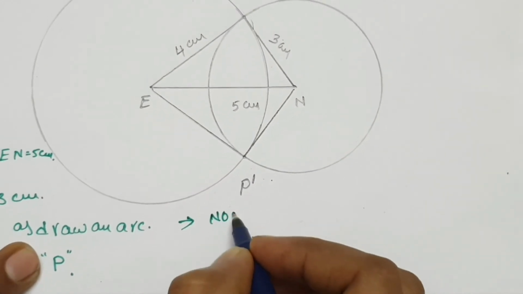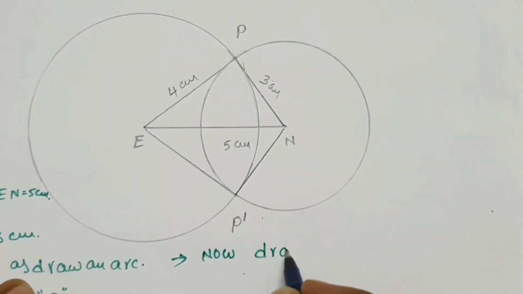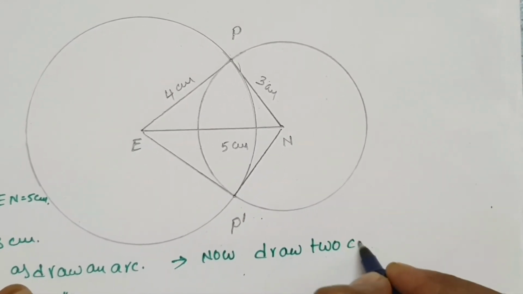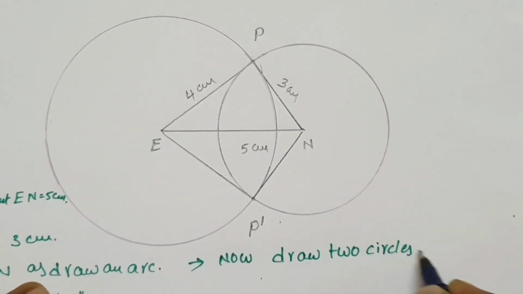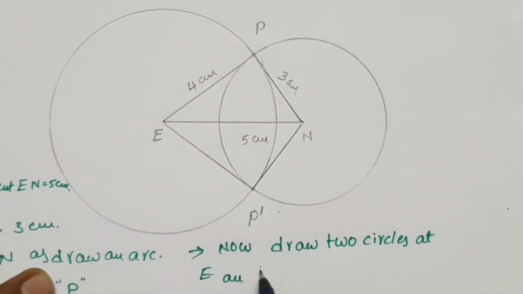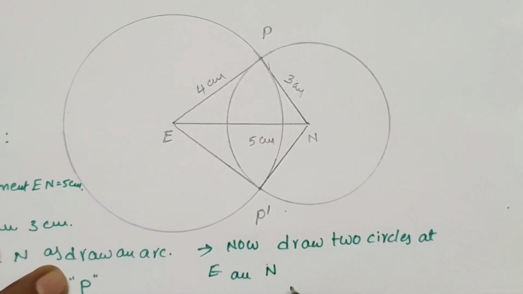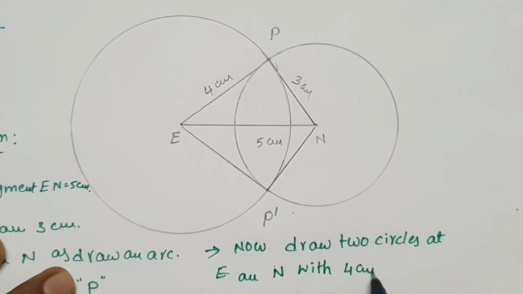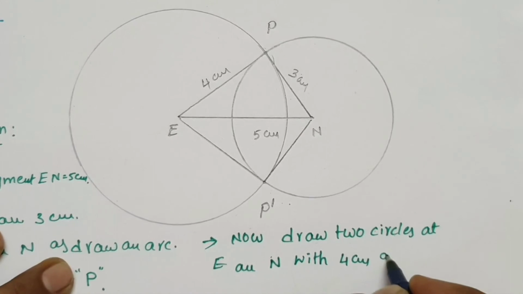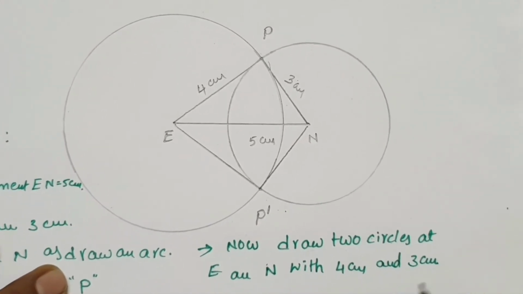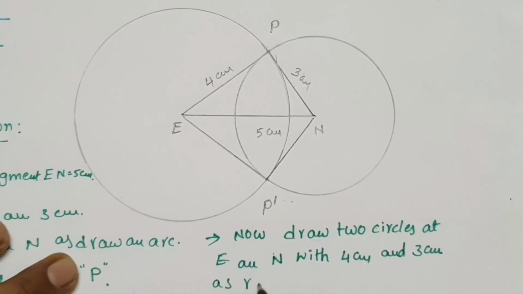Now draw two circles at E and N, from E with 4 centimeters and from N with 3 centimeters as radius.